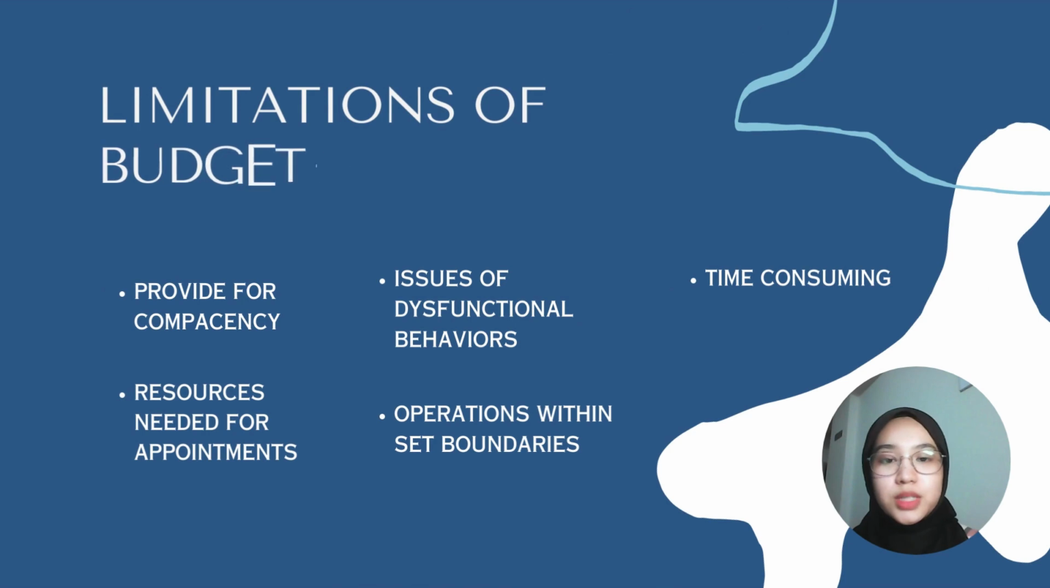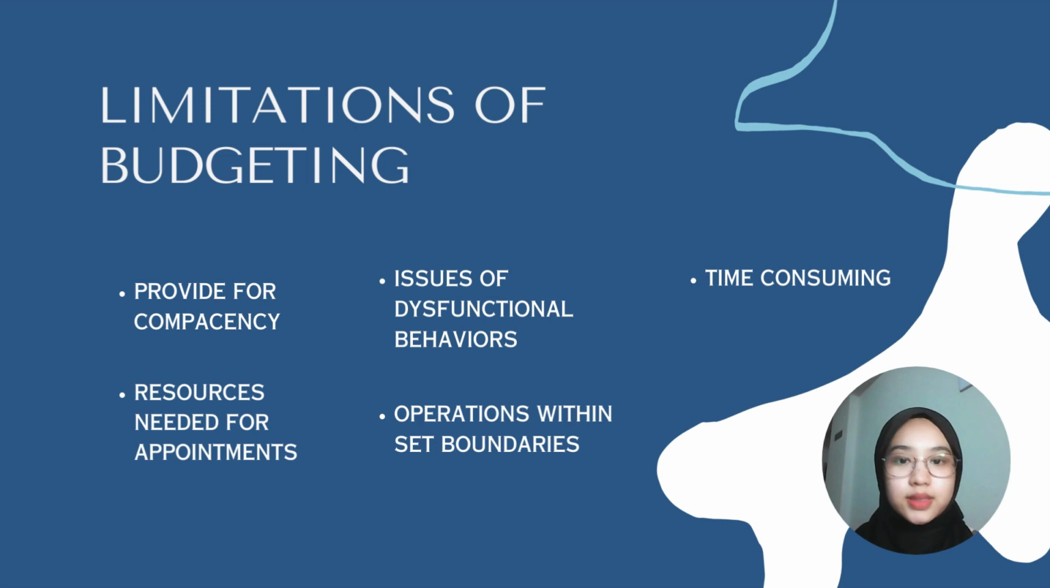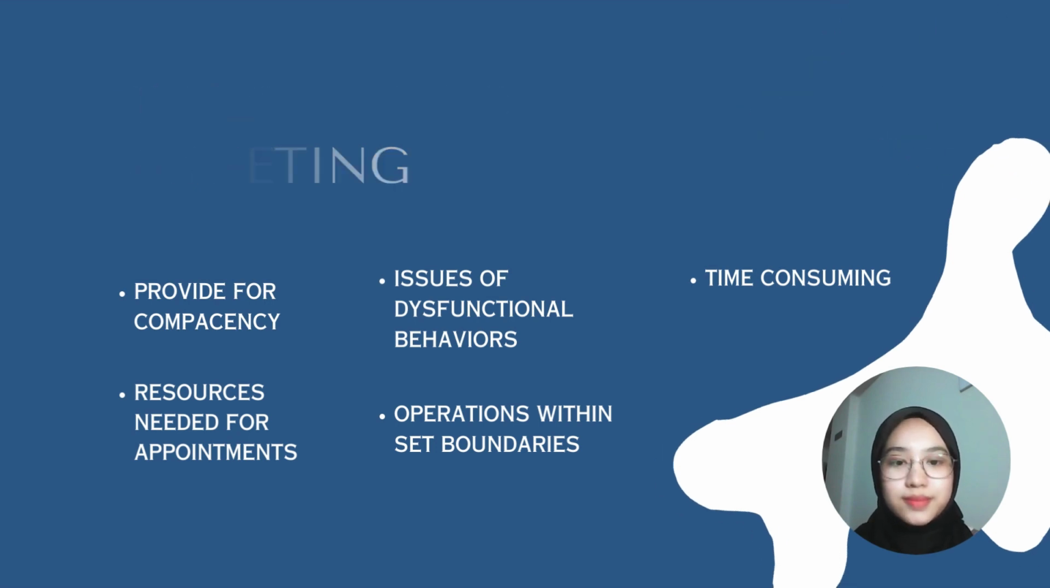Next, let's move on to limitations of budgeting. The first one is that any stepped view into budget will provide for complacency on the part of employees, and they might not perform up to their potential capabilities or do better. The second one is that the issue of dysfunctional behavior might be apparent. The third one is the resources needed for appointing a budget committee. The fourth one is budget's near limitation, where operations within set boundaries may affect encouraging results. The last one is that it is time consuming. It is often difficult to implement across organizations.